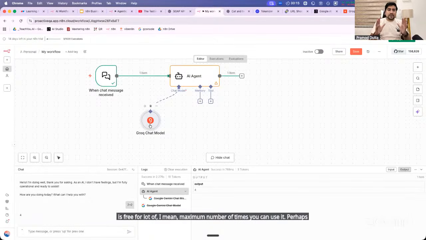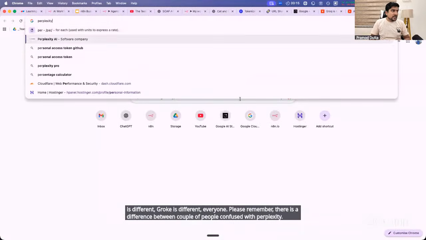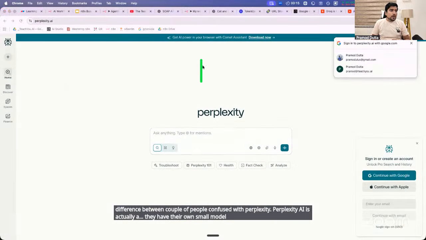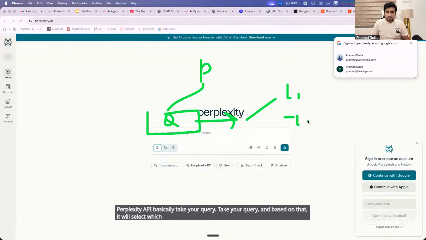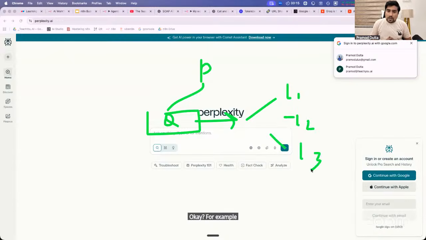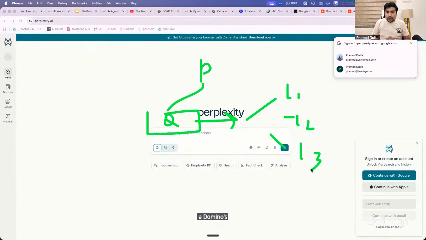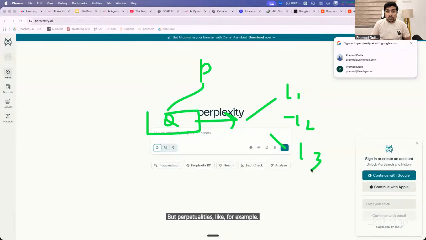Perplexity is different, Grok is different. Everyone, please remember there is a difference; a couple of people are confused with Perplexity. Perplexity AI actually has its own small model. Perplexity API basically takes your query, and based on that it will select which LLM to use. For example, suppose you open the Domino's application and order a pizza, then you have a number of options that you can select. That is Grok.